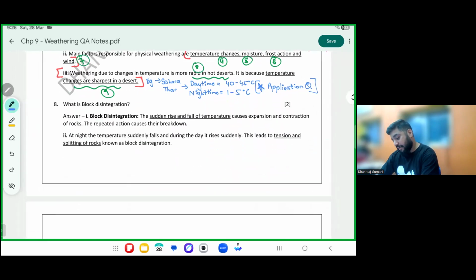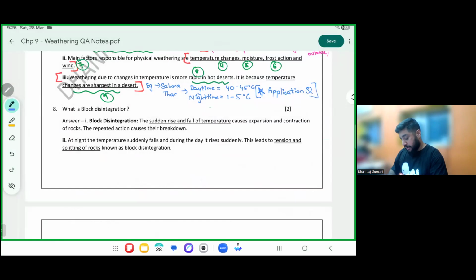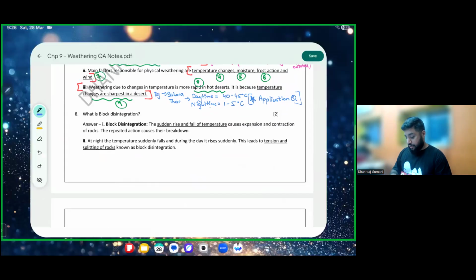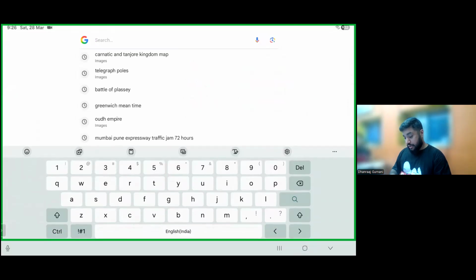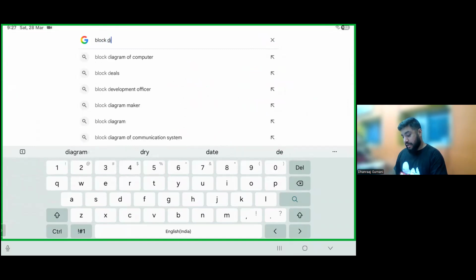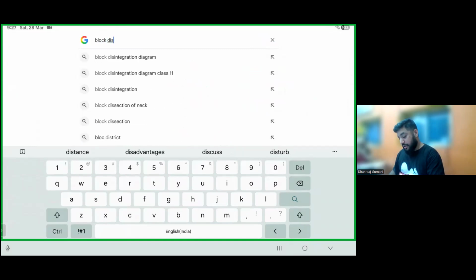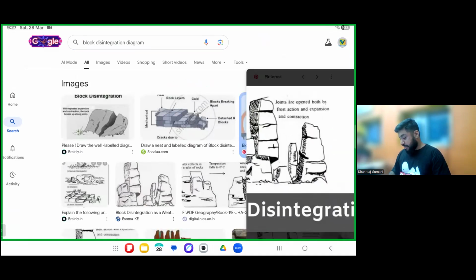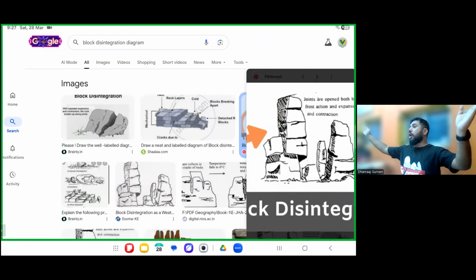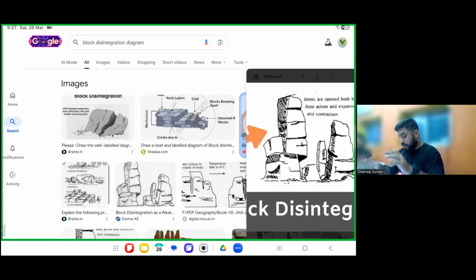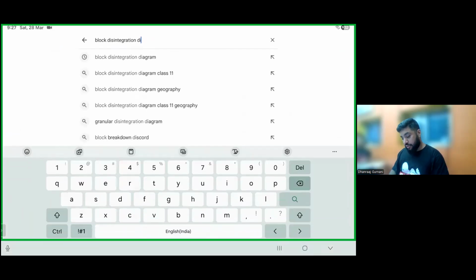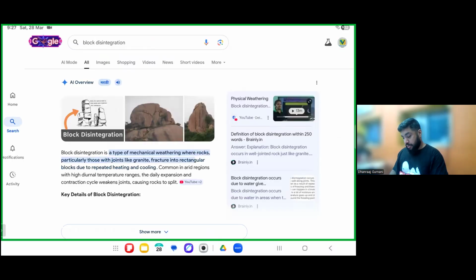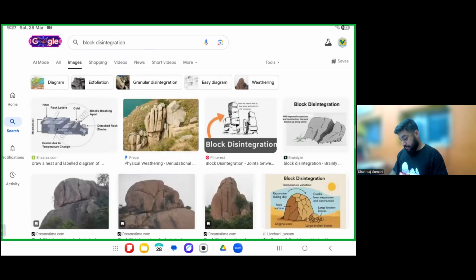Let's see first type of weathering. This is called as block disintegration. Look at the photo of this. So this will clearly give you an idea of what we are talking about. Block disintegration. The word block disintegration clearly tells you here. Look here. The big block will break into small blocks. If you don't like black and white photo, I'll show you colorful.